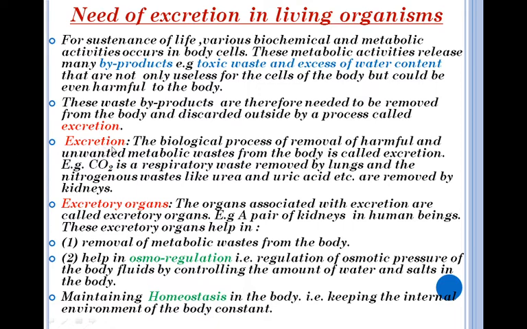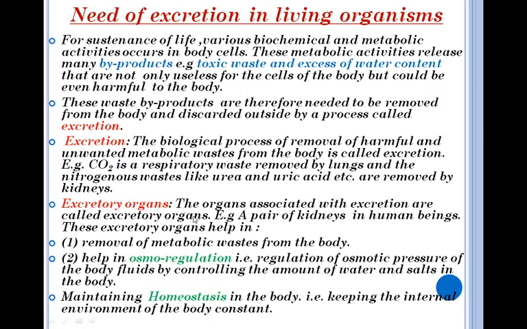Now, what is excretion? The biological process of removal of harmful and unwanted metabolic waste from the body is called excretion. For example, carbon dioxide is a respiratory waste which is removed by lungs, and the nitrogenous waste like urea, uric acid, etc. are removed by kidneys.